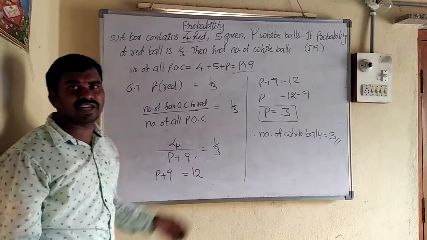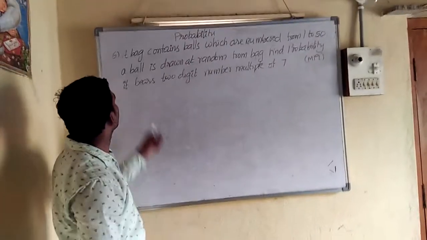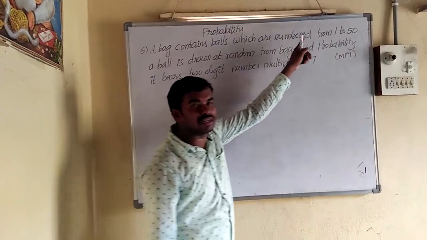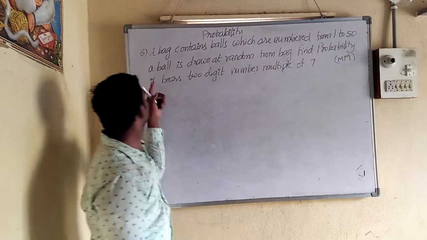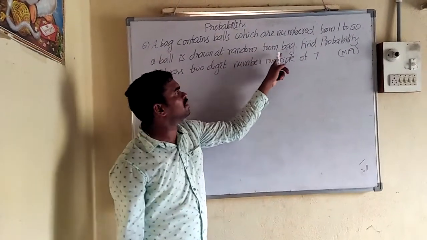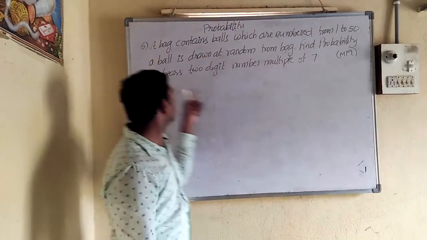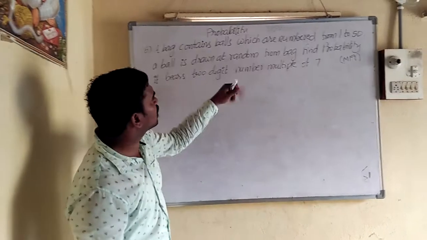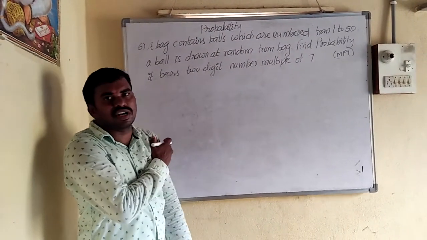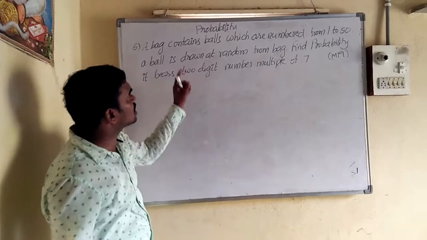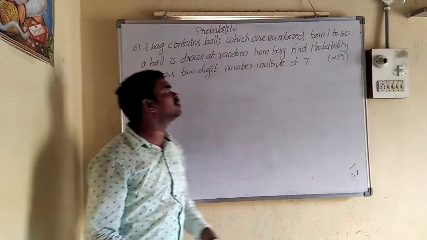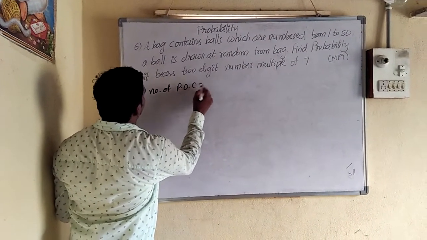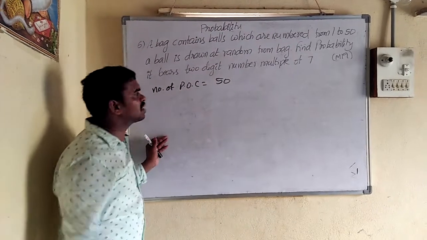So let us take other different type of questions in this probability. Next question. A bag contains balls which are numbered from 1 to 50. A ball is drawn at random from the bag. Find the probability that it bears a 2-digit number multiple of 7. Now here the question is not about colored balls. The balls are numbered 1 to 50. So total number of possible outcomes, how many are there? 50 are there.